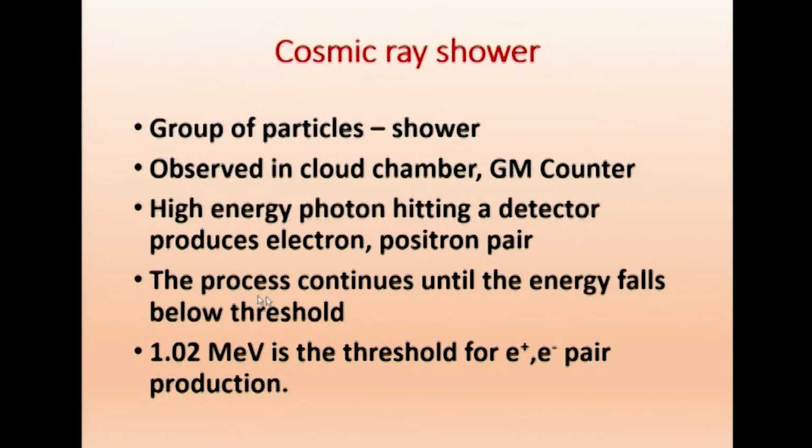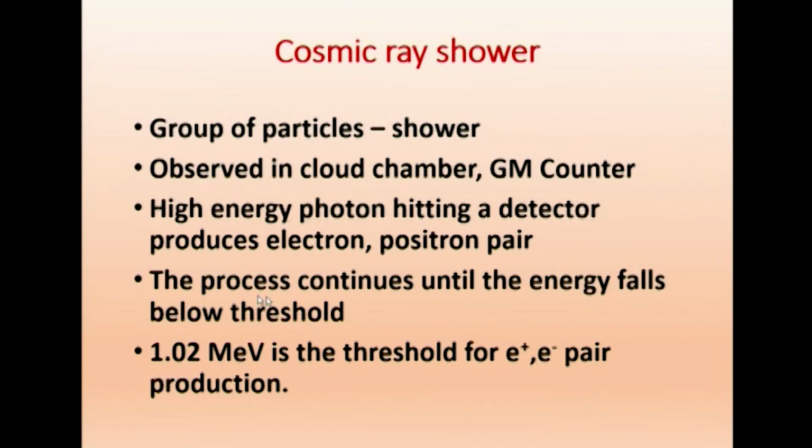Therefore, the gamma ray which enters should have slightly more than 1 MeV. Only then the e+ e- production is possible. And from the cosmic ray radiation, we get gamma rays of very large energy, even more than 1 MeV. Therefore, we get lots of electron-positron pairs produced. So, the process continues until the energy falls below the threshold. Threshold is, as we said, approximately 0.5 plus 0.5, 1 MeV.